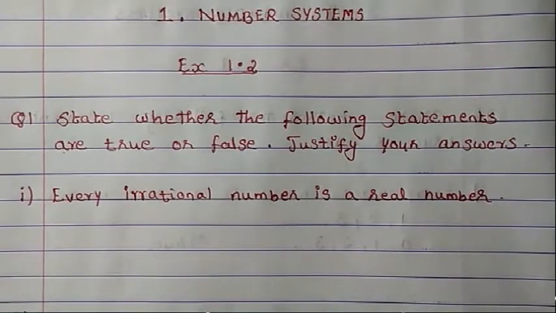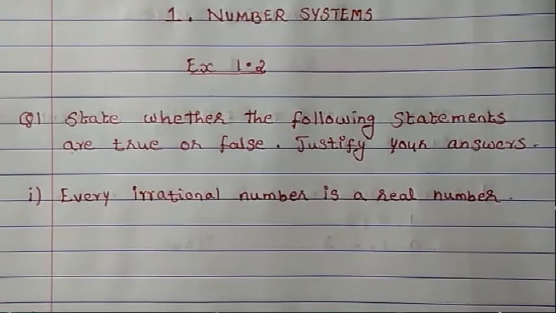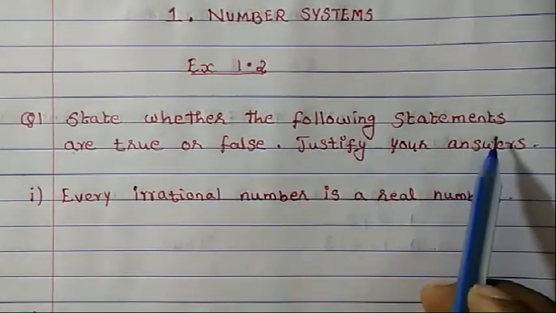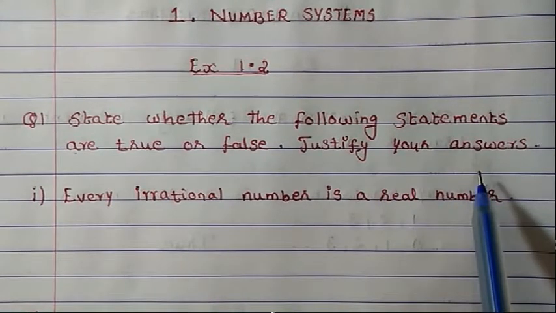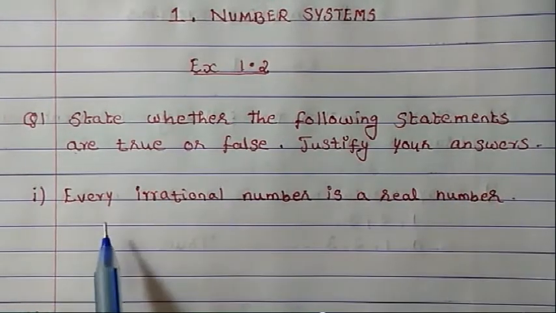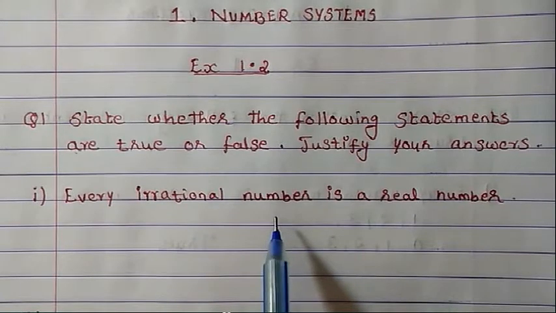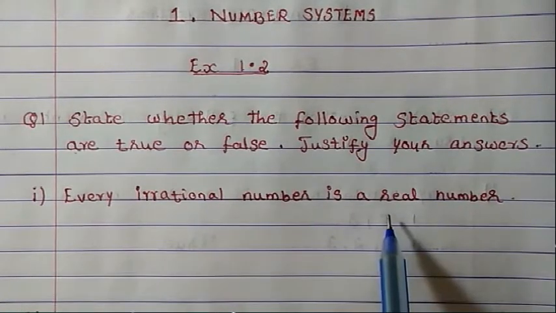Welcome to 9th Maths NCERT Chapter 1 Number Systems. Today we will study from exercise 1.2 question 1. State whether the following statements are true or false. Justify your answers. First question: every irrational number is a real number.